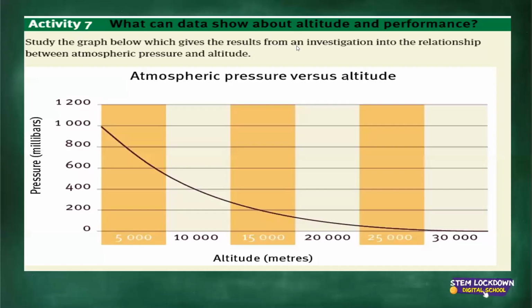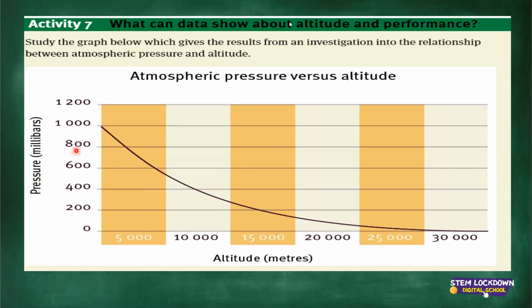Let's continue. And then, this here is activity 7, again, still on the Via Africa grade 11 book. Activity 7, what can data show about altitude and performance? Study the graph below, which gives the results from an investigation into the relationship between atmospheric pressure and altitude. Remember I said that we discussed atmospheric pressure versus altitude, and we explained especially how it affects maybe athletes and how they practice and what they should take into consideration.